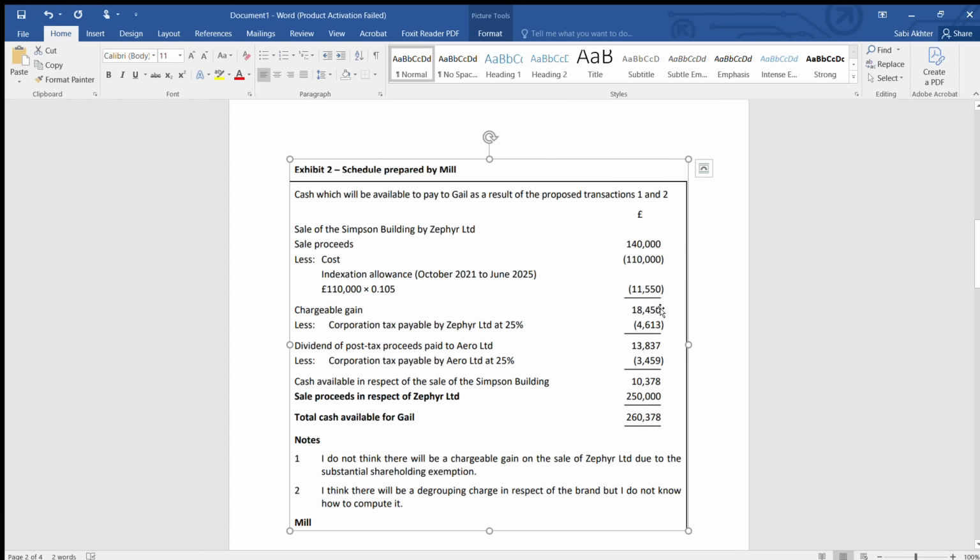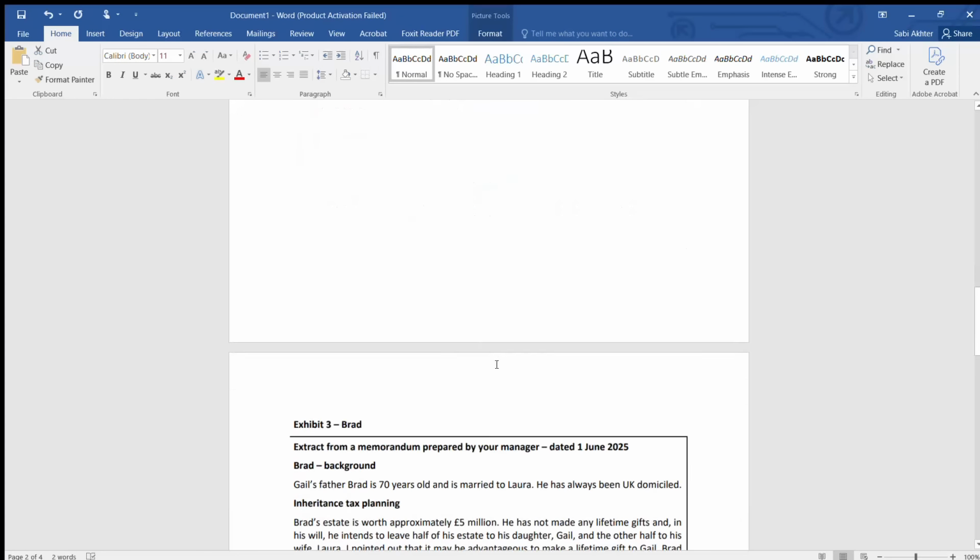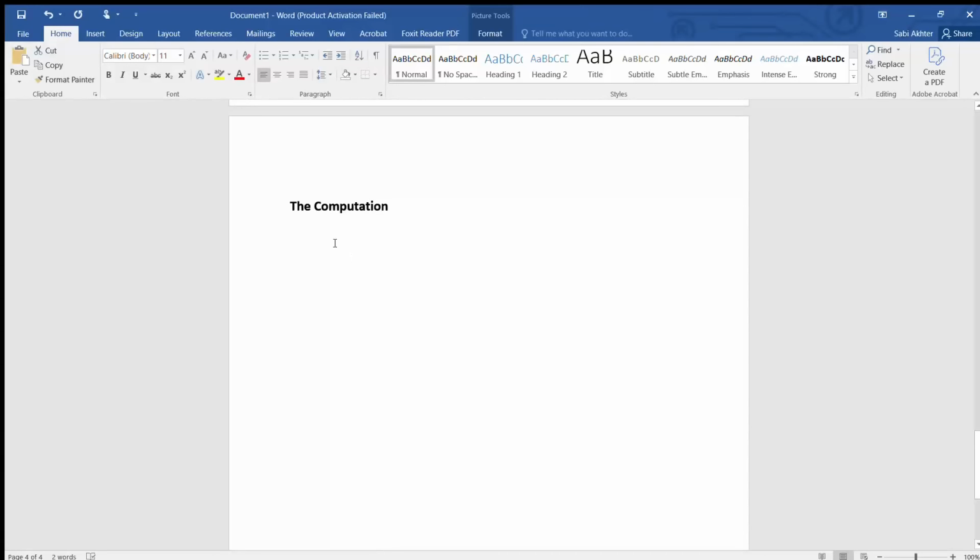So the chargeable gain that you have got is incorrect. Okay. So once you write it's incorrect, then you will write the correct treatment. First you write what is wrong, then you will write the correct treatment. That's the strategy. So under this, I'll go down and in the computation I'll write down,